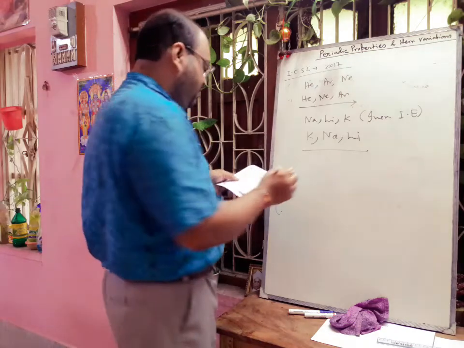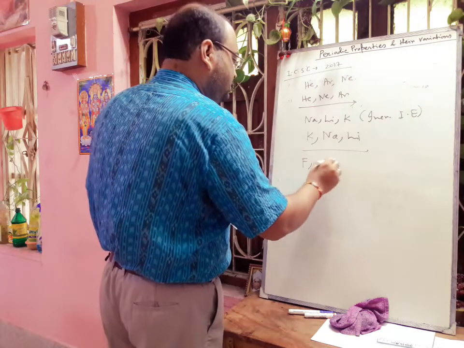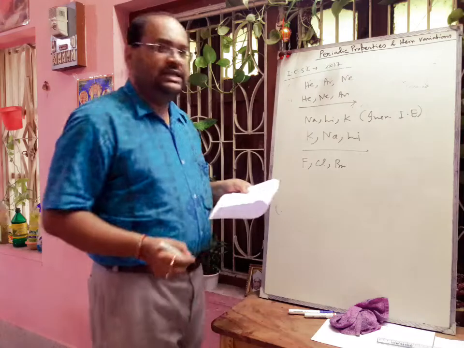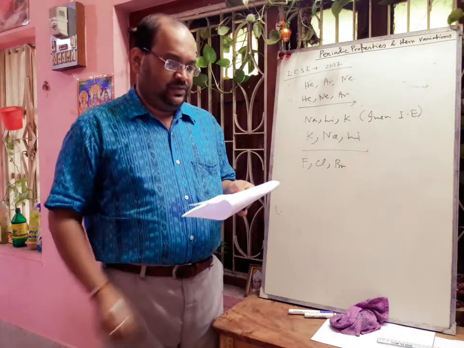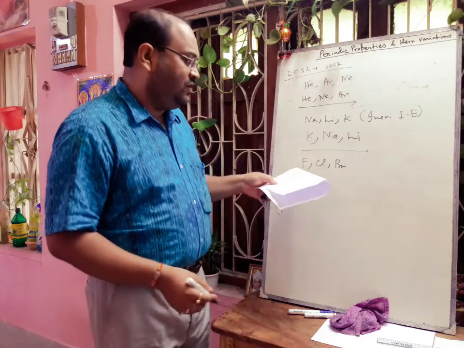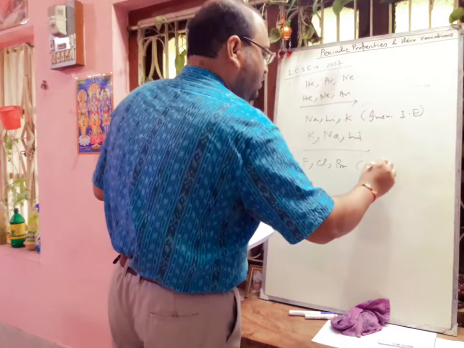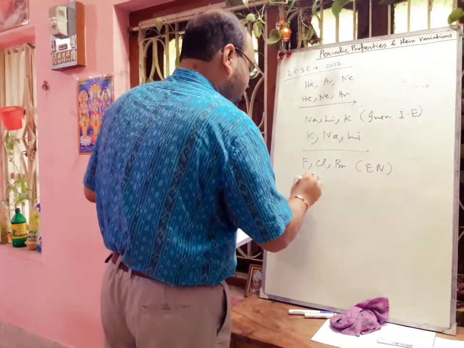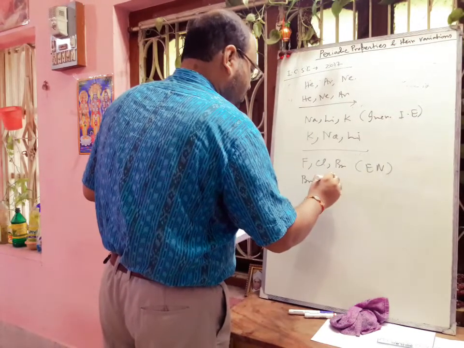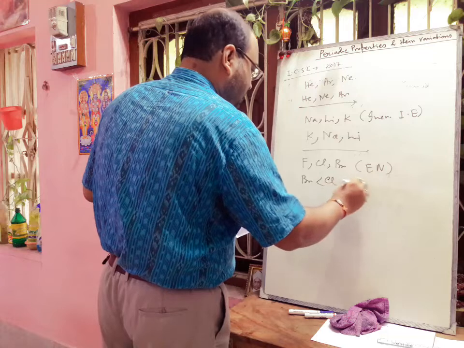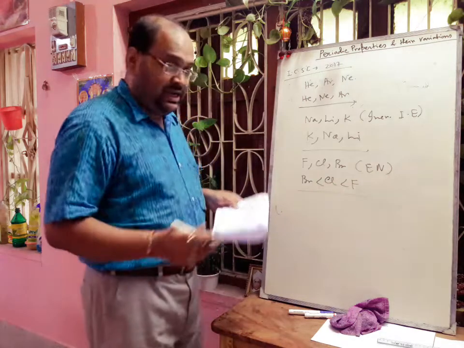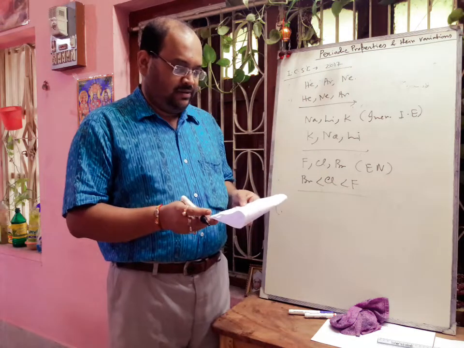Next is fluorine, chlorine, bromine, in increasing electronegativity. We know that fluorine has the highest electronegativity here. So the increasing order of electronegativity will be first bromine, then chlorine, then fluorine. That will be the correct increasing order of electronegativity value.